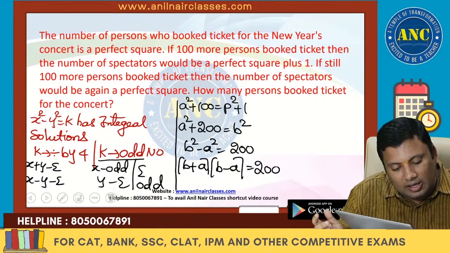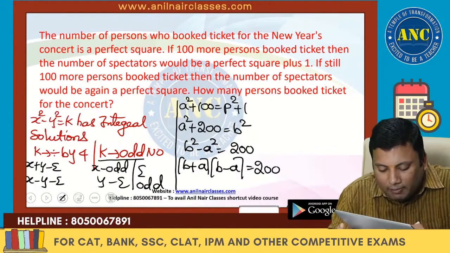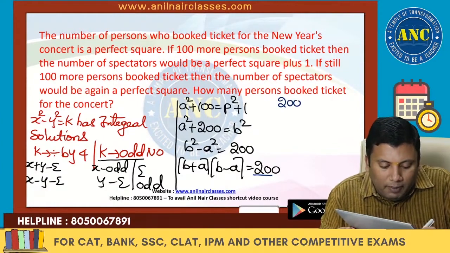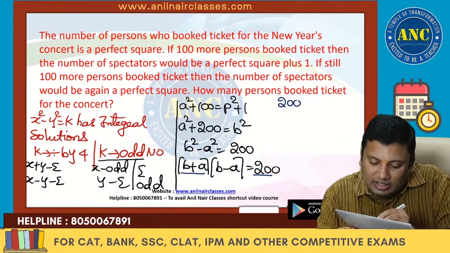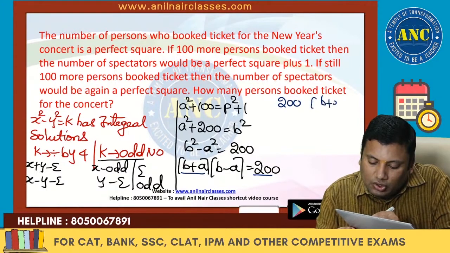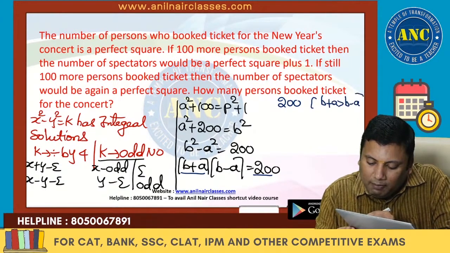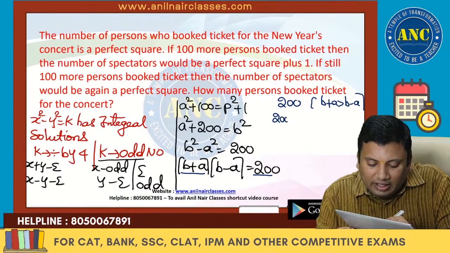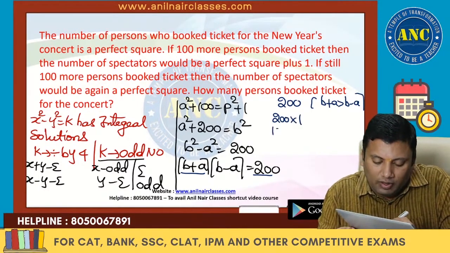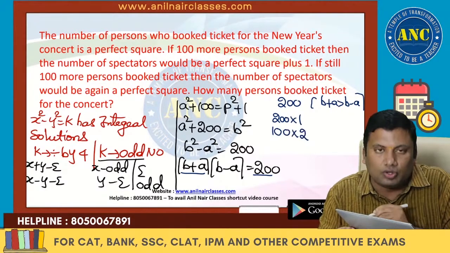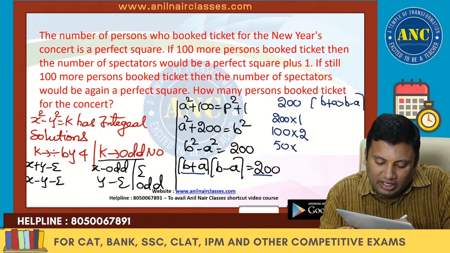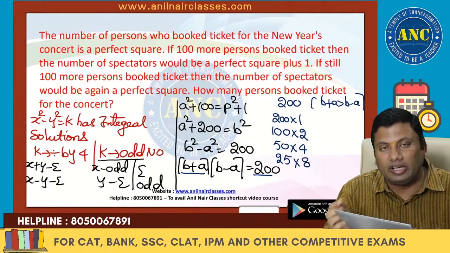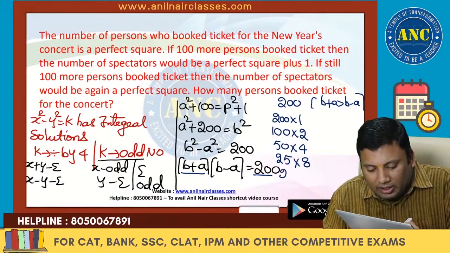Now 200 is a multiple of 4. Since b plus a and b minus a are integers, b plus a should be greater than b minus a. Now see how you can factorize: 200 into 1, 100 into 2, 50 into 4, 25 into 8, and 20 into 10.